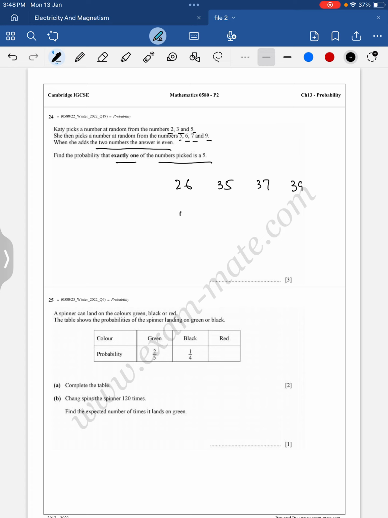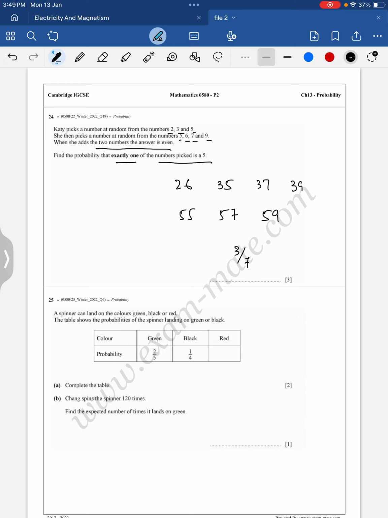Now combinations with 5. So 5, 5, 10. 5 with 6, 11, no. 5 plus 7, 12. And 5 plus 9, 14. Clear? So these are the combinations I have got when combining two numbers having an even result when we add them up. Now find the probability that exactly one of the numbers picked is a 5. Exactly means one number should be 5, we cannot have two. So that is the combinations 5 and 7, 5 and 9, and 3 and 5. Out of 7 total, we have 3. So 3 upon 7 is the probability.